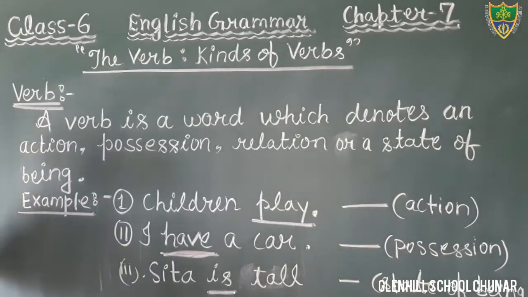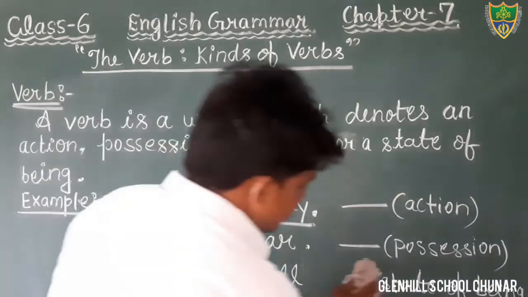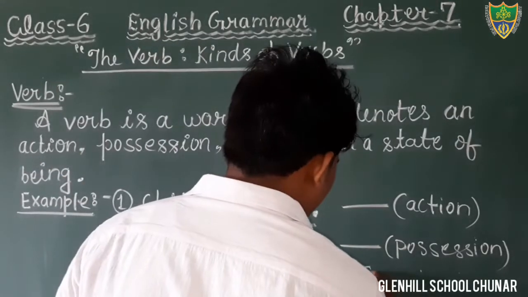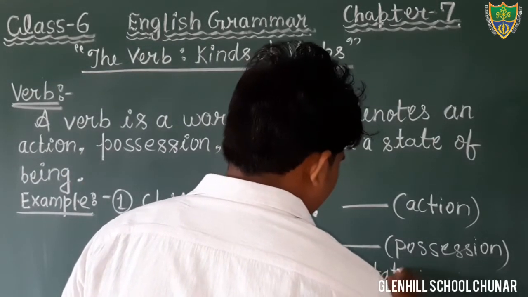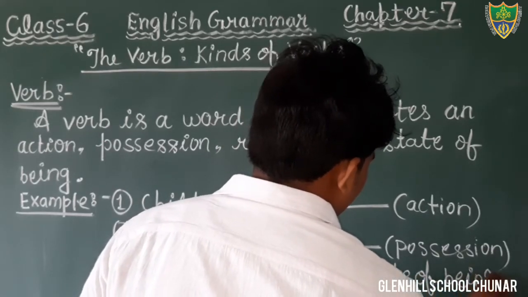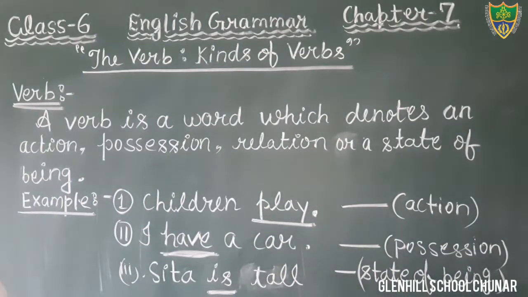Okay, students. So you have written the definition that a verb is a word that denotes an action, possession, or state of being. So just write it. State of being. It is not visible here, so I am writing a state of being. Okay, so I hope that you all have understood the things.